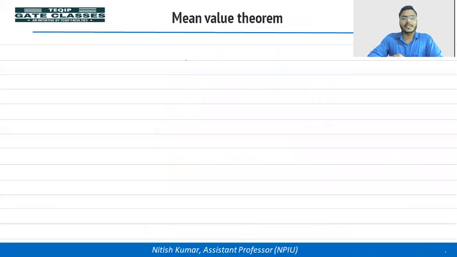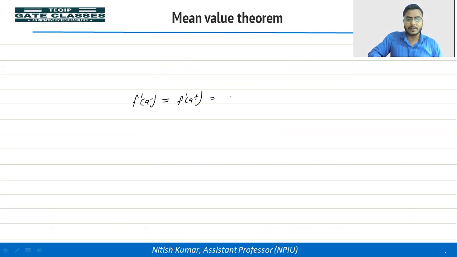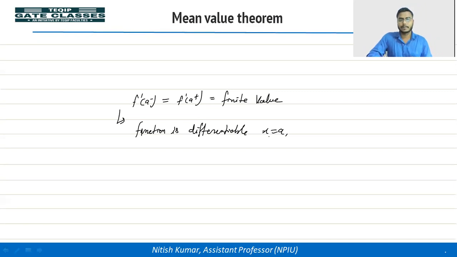In the previous lecture, I have discussed differentiability. In that lecture, I discussed that when the left-hand derivative, which we can denote by f dash a minus, is equal to the right-hand derivative, f dash a plus, is equal to a finite value, then we can say the function is differentiable at x is equal to a, right? And if a function is differentiable at x is equal to a, it could be continuous also at x is equal to a.